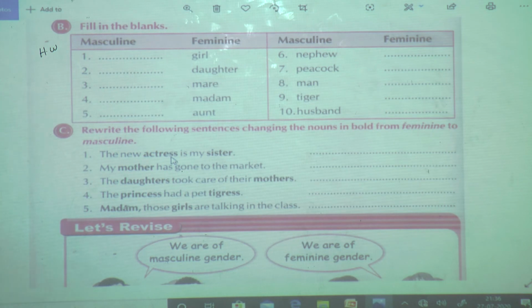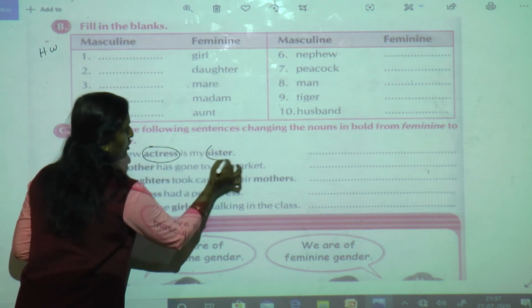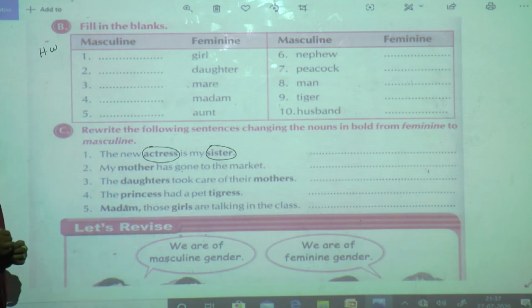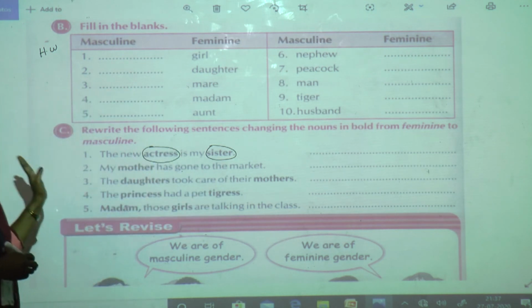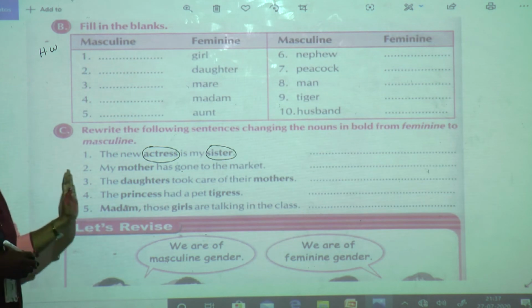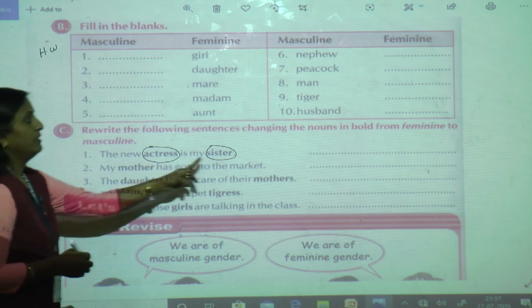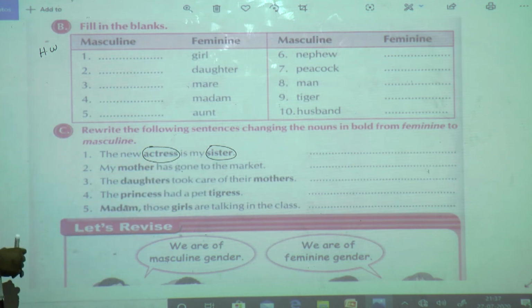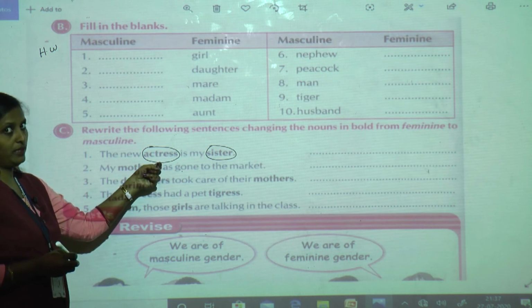Okay, the first one. The new actress is my sister. Now students, what you can see over here, only you have to change the bold one. Can you see here in your book the bold one? Yes, only actress and sister. The other sentence will remain as it is. So you have to rewrite it, only changing this gender. So what will be my answer? The new actress is a feminine, so I have to make it masculine.